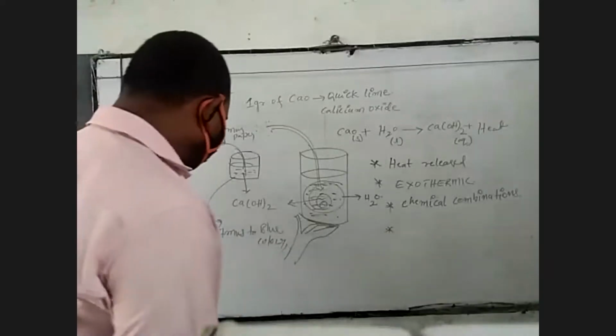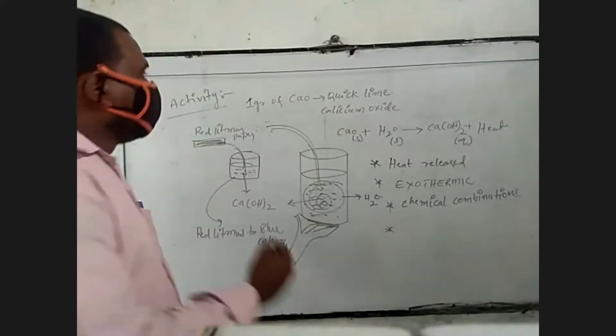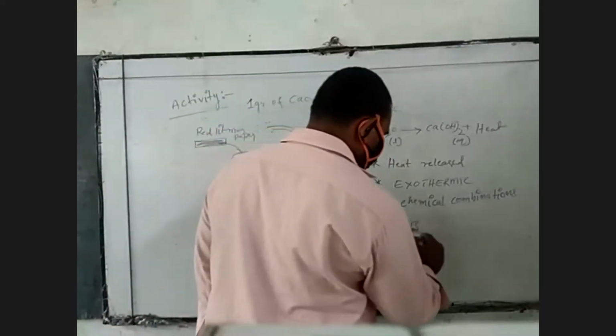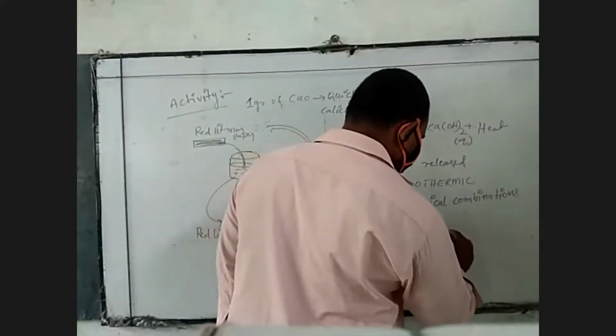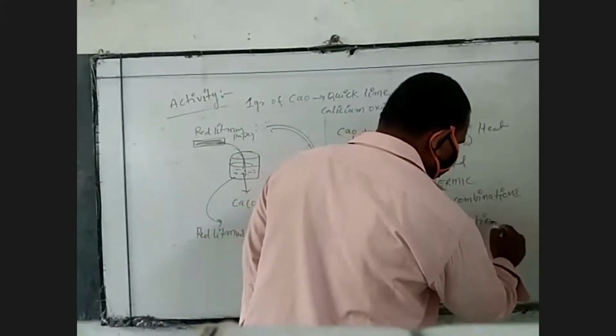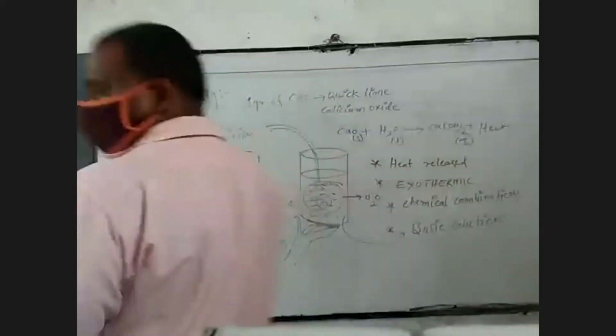So red litmus paper turning to blue color means this solution is nothing but a base. Basic nature, basic solution.